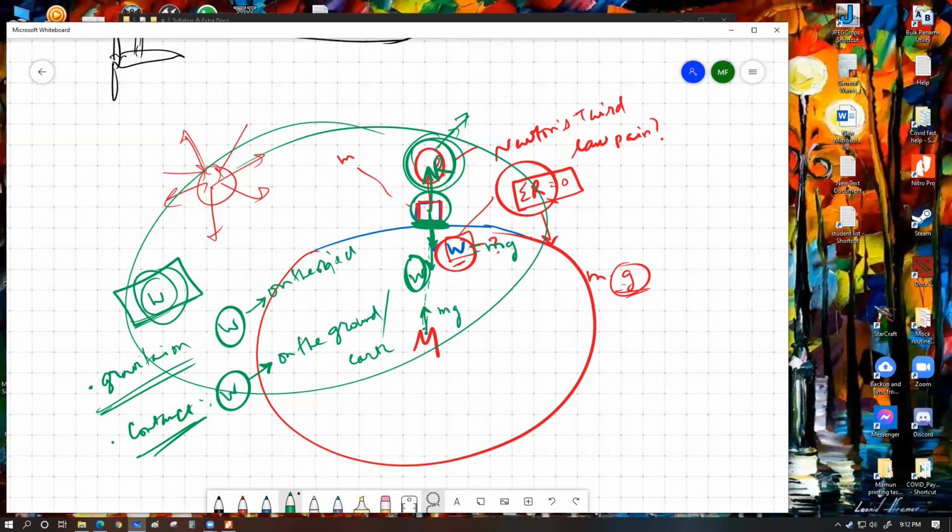Otherwise, no. The most common example is this: one object experiencing weight, having an exactly equal amount of opposite direction force R, both of them working on the same object. Can we name these two things as Newton's third law pair? The answer is no, because they're both working on the same object. Or in other words, they are not coming into existence from the same physical phenomenon. Or you could also say they are not the same type of force, so they cannot be Newton's third law pair. You could say any of this information, or maybe all of it, depending upon how many marks you have for that question.